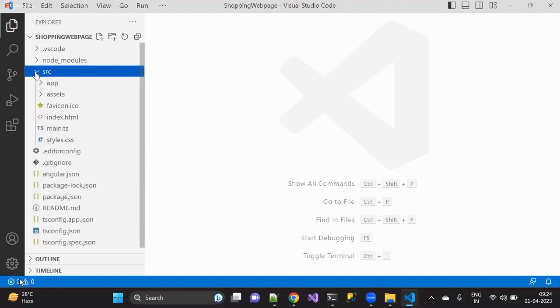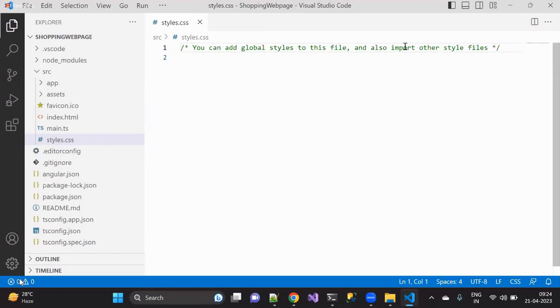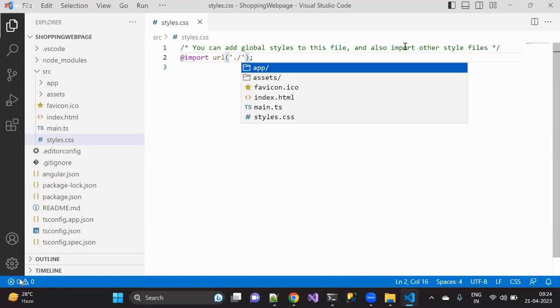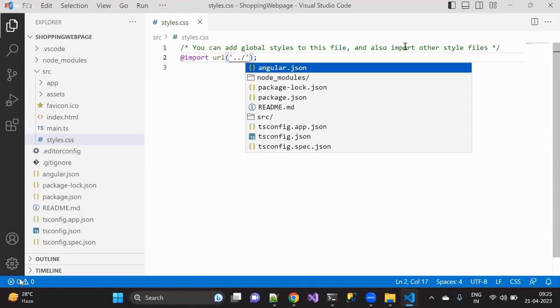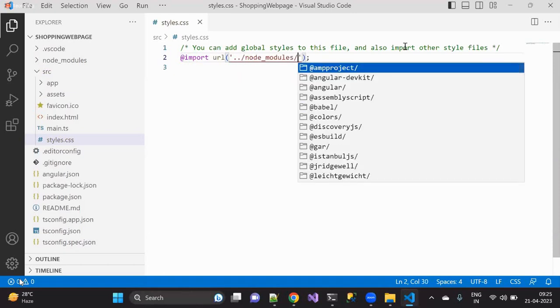Now you can see under that src, once I have added the bootstrap, the next step is that we have to include it, right? So how to include? Go to the styles.css and there we use @import url. Here, first go one step above, to the node_modules.